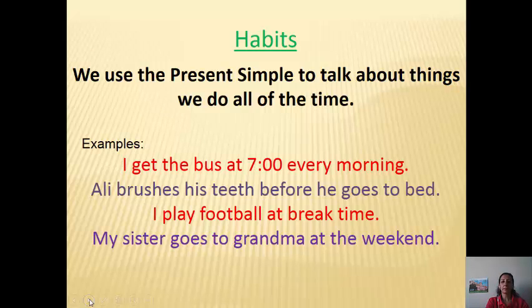When we use the present simple, we use it to talk about things we do all of the time. It means habits. When I do something all the time, it's a habit. Examples: I get the bus at 7 every morning. Ali brushes his teeth before he goes to bed. I play football at break time. My sister goes to grandma at the weekend. So what I do every morning or every weekend, it's a habit.